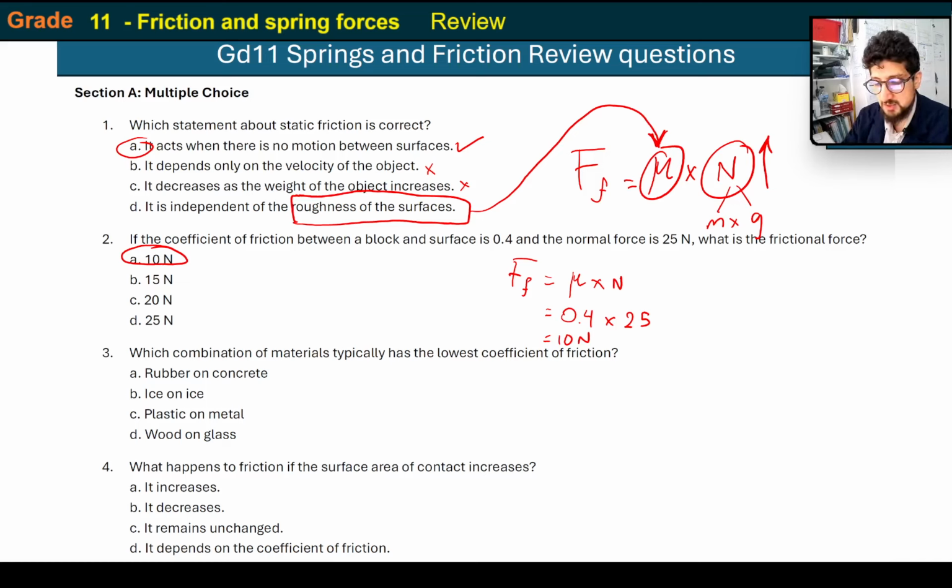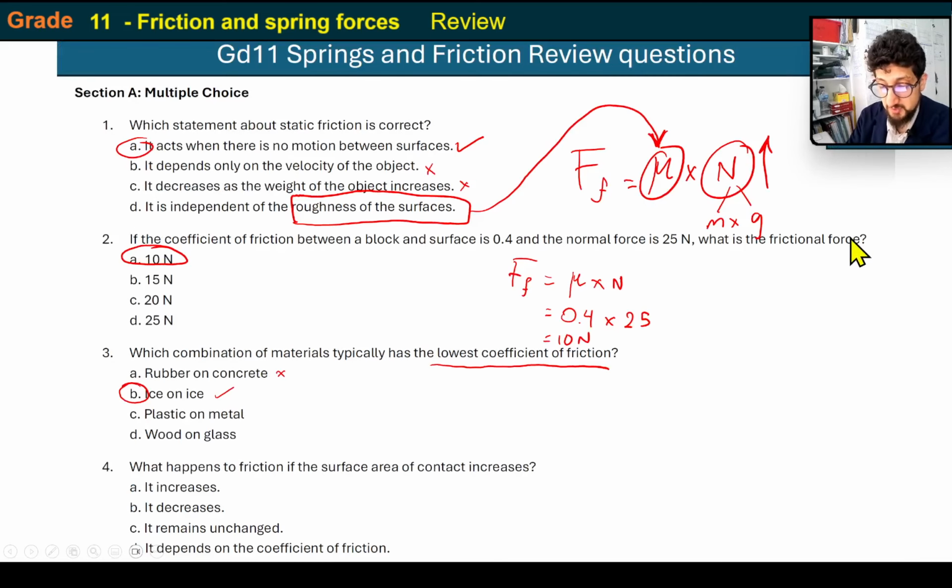Which combination of material typically has the lowest coefficient of friction? The lowest coefficient of friction. So that's going to be something that slides very easily and doesn't have a lot of friction. So it's not the first one. That has a lot of friction. The second one is certainly very low. Plastic on metal, that's relatively low, depending on which way you look at it. Wood on glass. So certainly the lowest is ice on ice. Okay, let's keep moving.